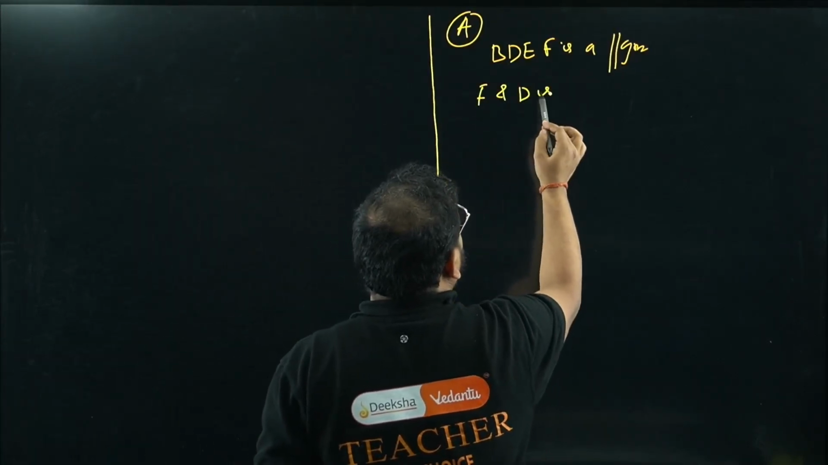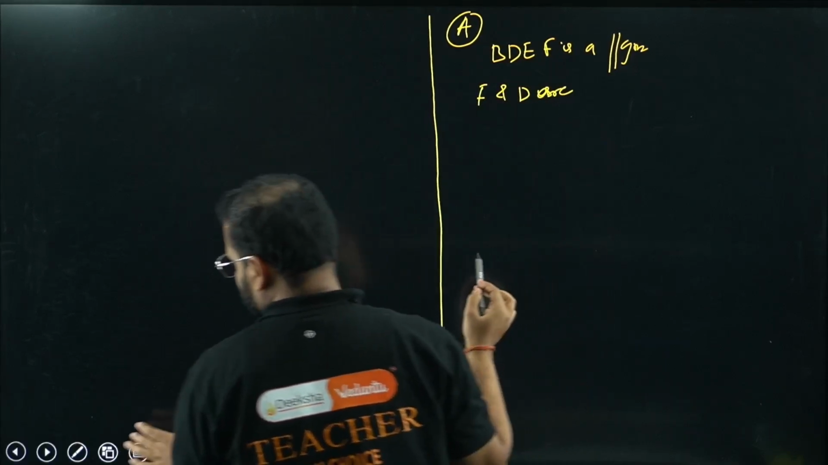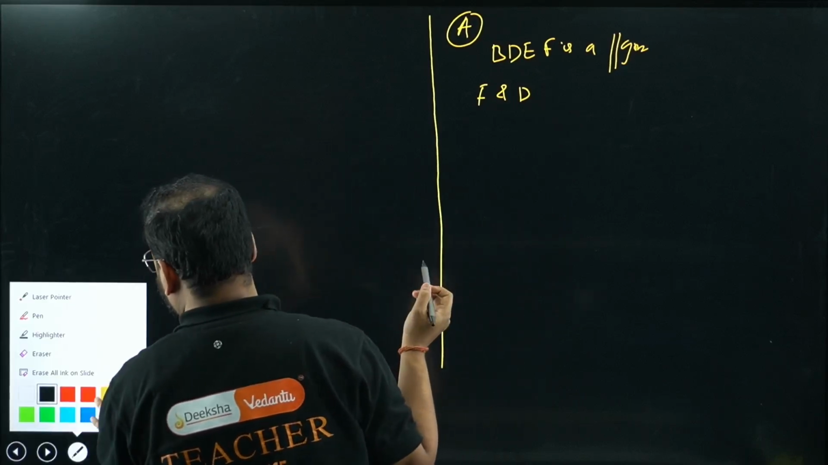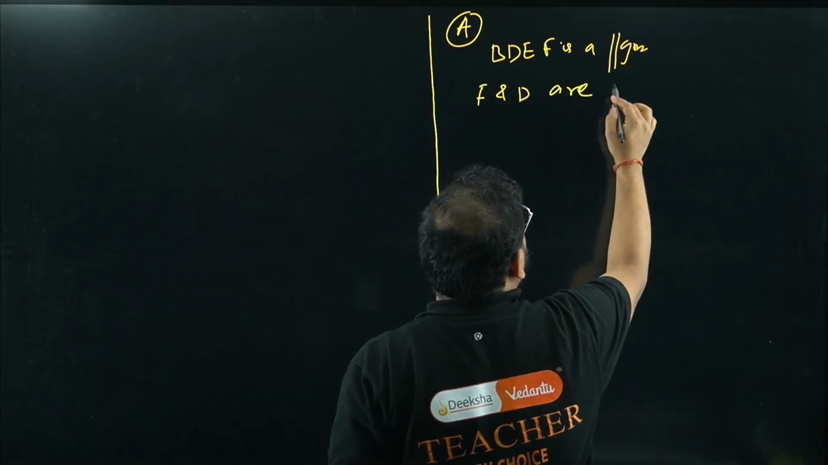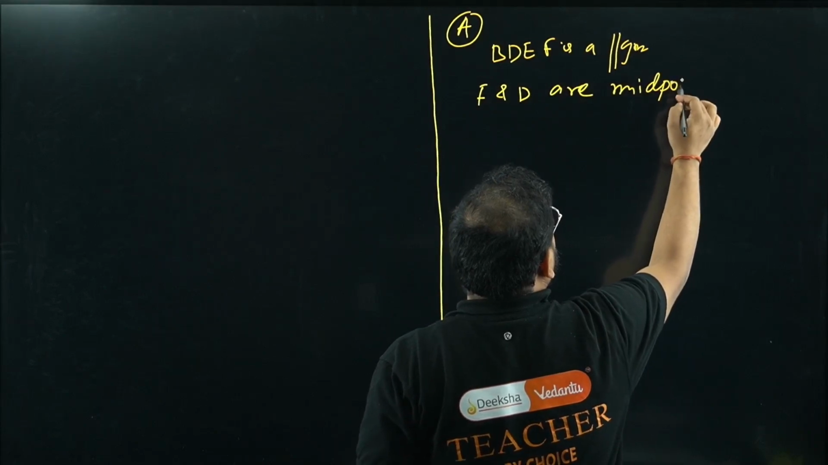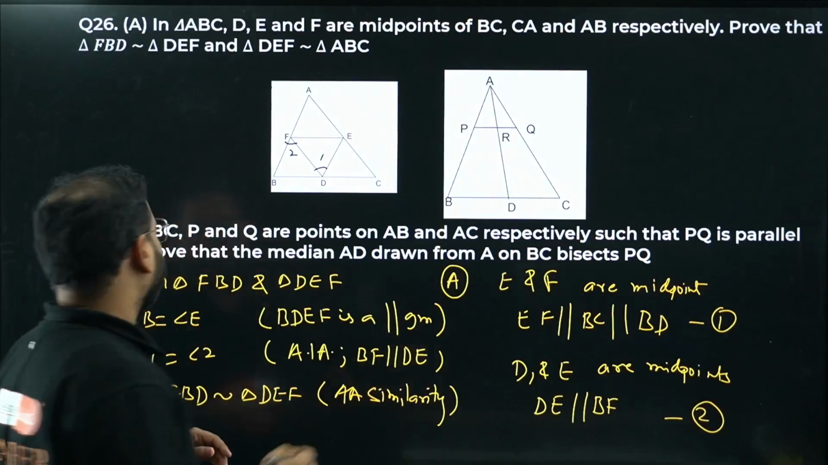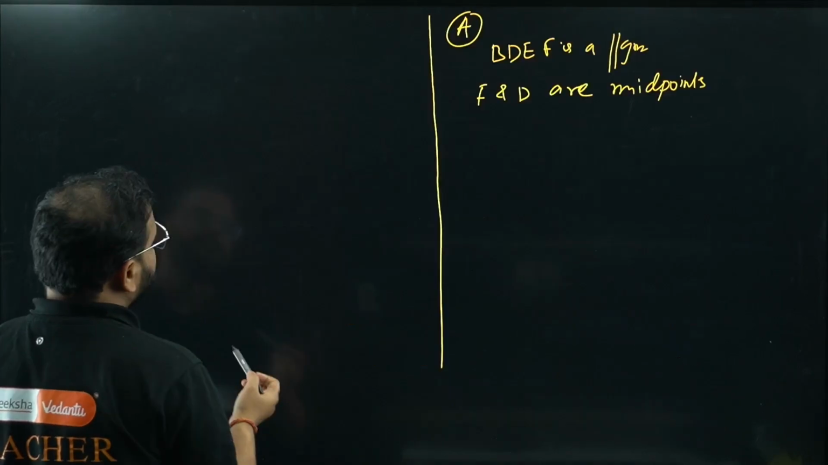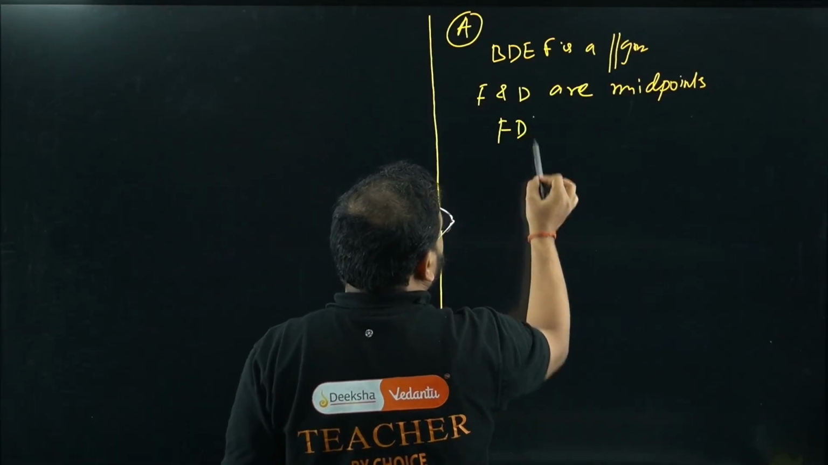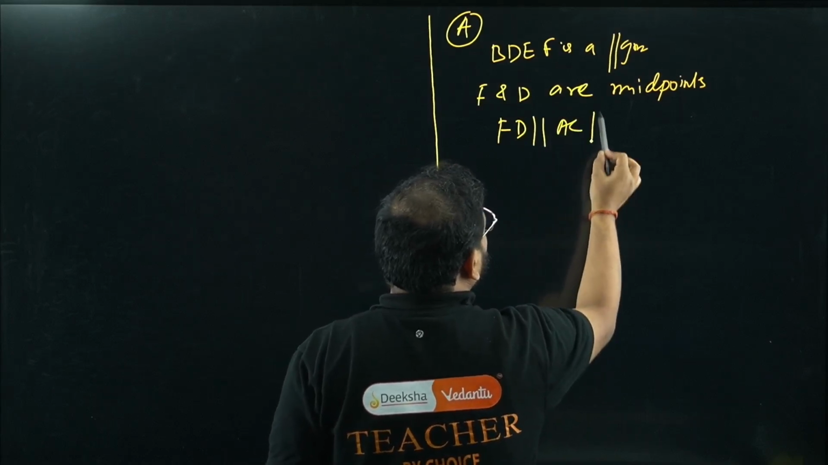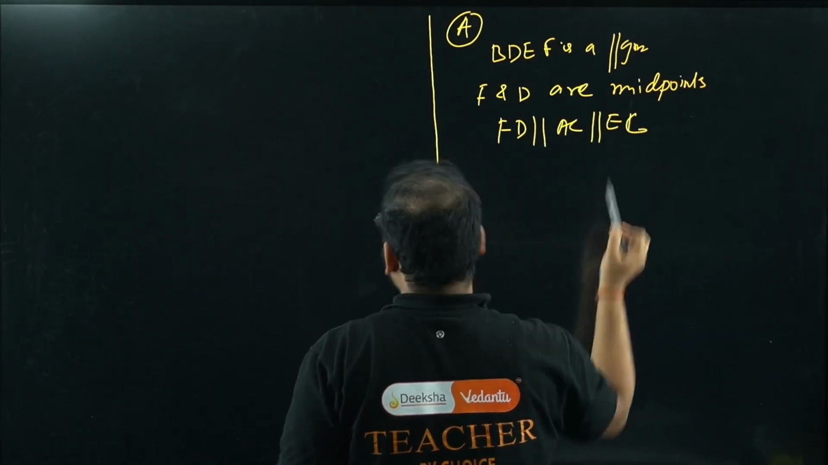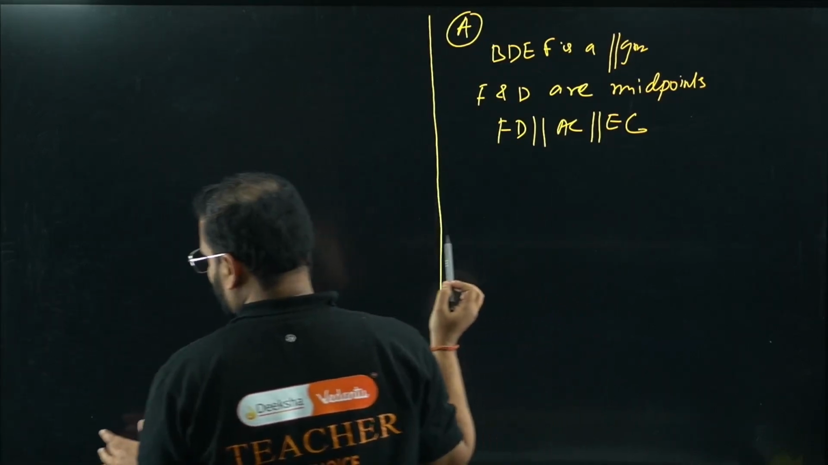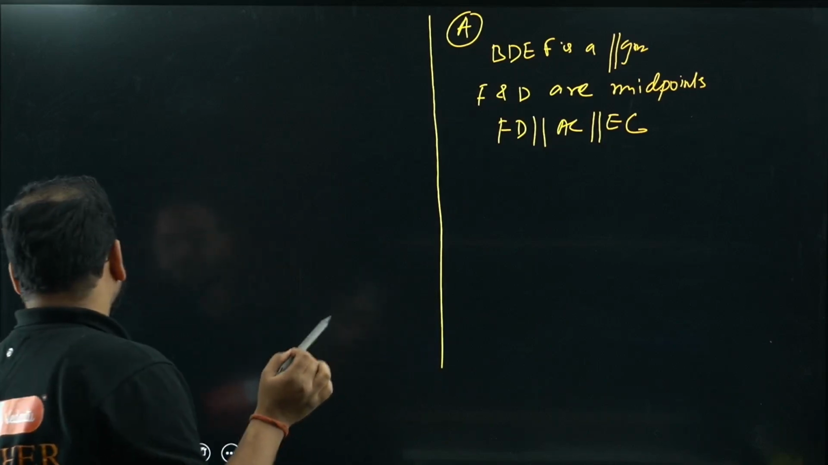F and D are midpoints of the given lines. It means from the midpoint theorem, FD is parallel to AC, or basically parallel to EC, right? Okay, this is clear.